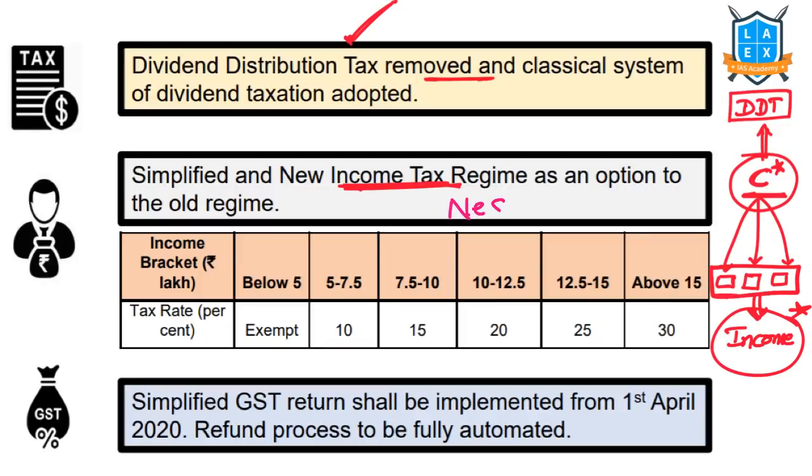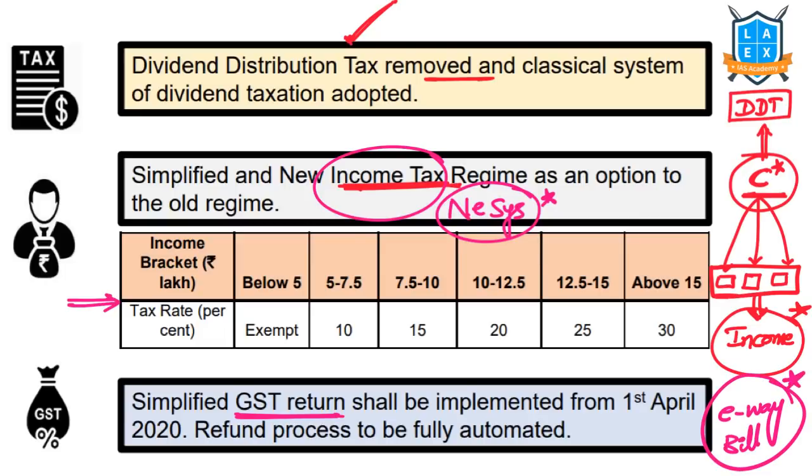New income tax regime in the form of national e-assessment system, very, very important. National e-assessment system was brought in to streamline the taxation, especially the income tax in India, and tax base and tax rates are changed. Simplification of GST returns and e-way bills. What is the meaning of e-way bill? Let us understand this at the later part of this video. E-way bill is an important topic that we need to understand.